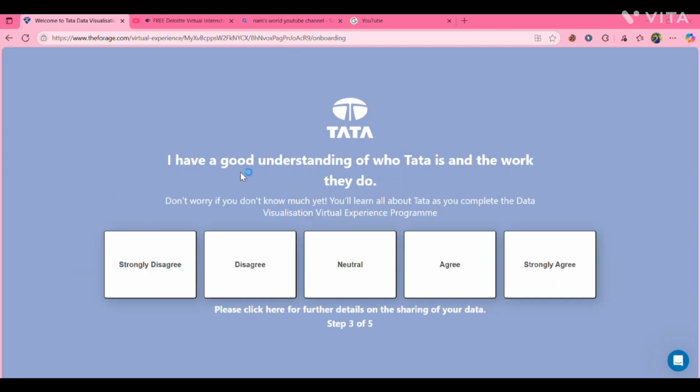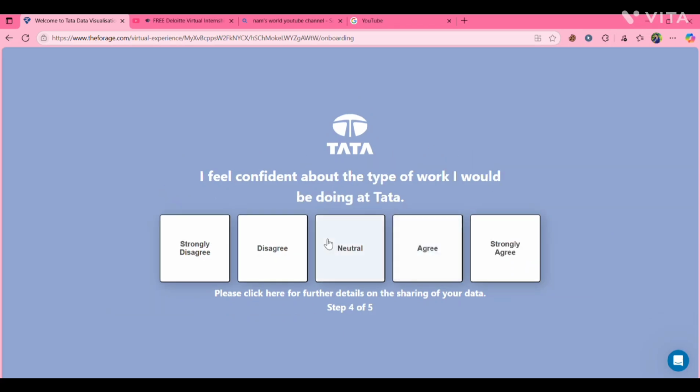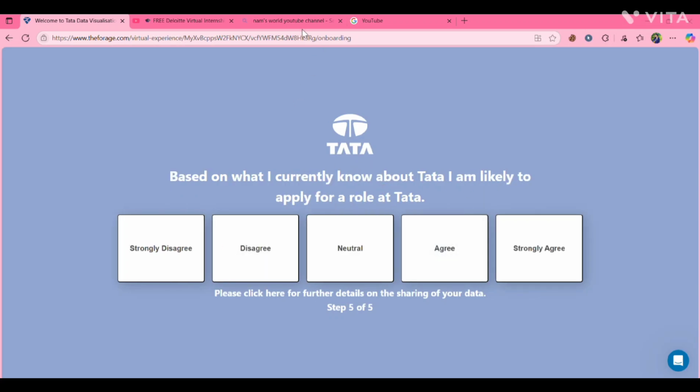Next one: I have a good understanding of who Tata is and the work they do. If you strongly agree, you can click strongly agree. If you disagree, you can click that. If you know about it, then click on agree. I feel confident about the type of work I would be doing at Tata. Agree. Based on what I currently know about Tata, I am likely to apply for a role at Tata.